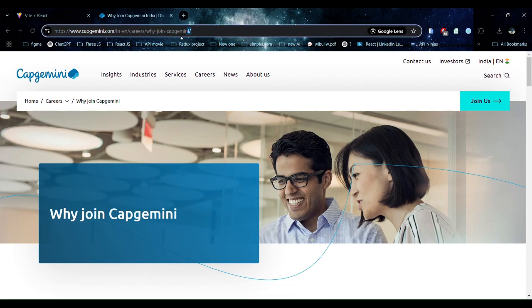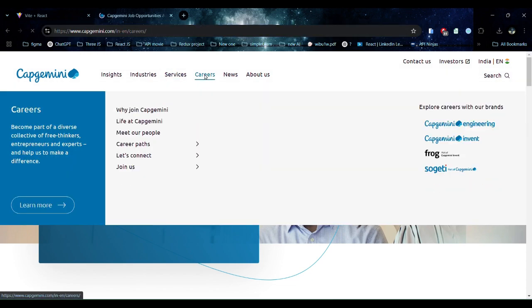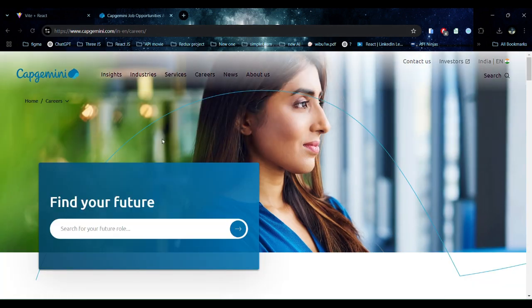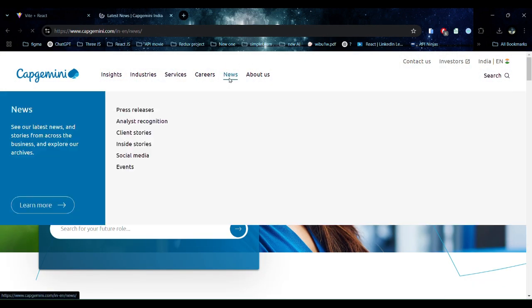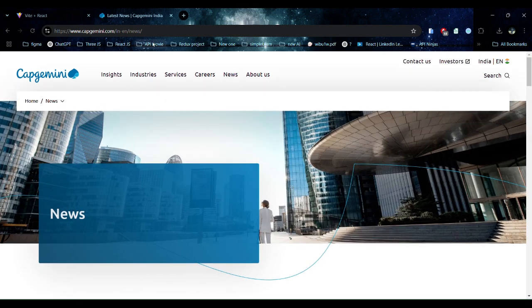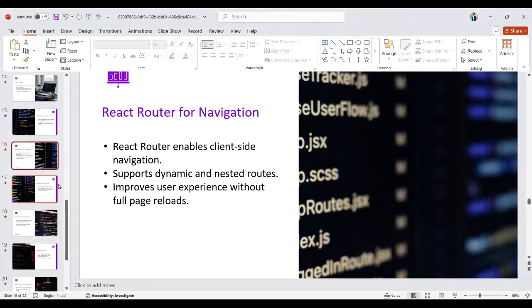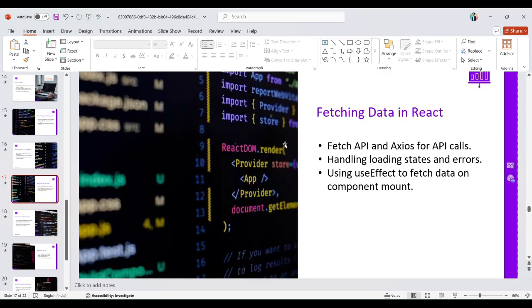This is called a nested route. This is the main route, its endpoint, and in careers I can open press releases like that. You can see nested routes, and fetching data: the Fetch API and Axios for API calls. We can see a particular video on fetching data in React.js. We don't bother about this now. Fetching data from a particular URL and showing it in the UI as well, you can see all those things in the next videos.